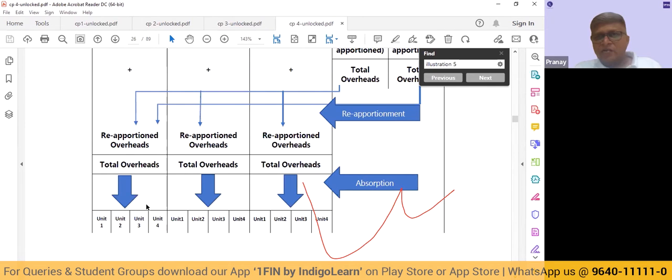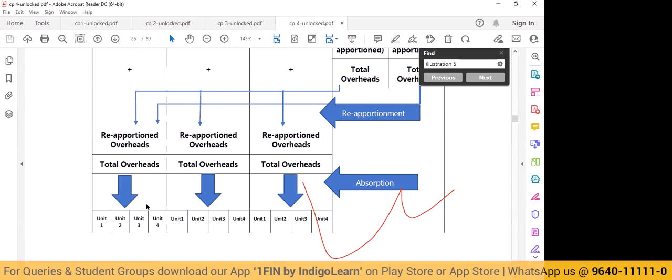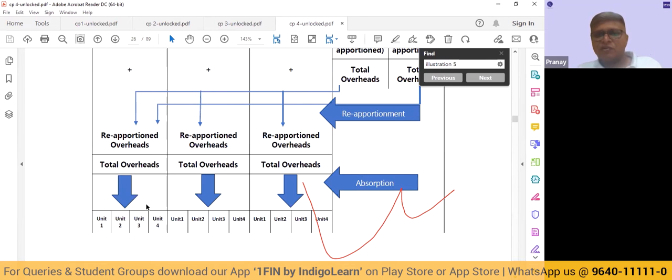If I am producing 10,000 units of X, can I say each unit should absorb 1 lakh divided by 10,000, rupees 10 per unit? Yes. So that is the overhead recovery rate, or what we also call the overhead absorption rate, that we are calculating by using a reasonable base.